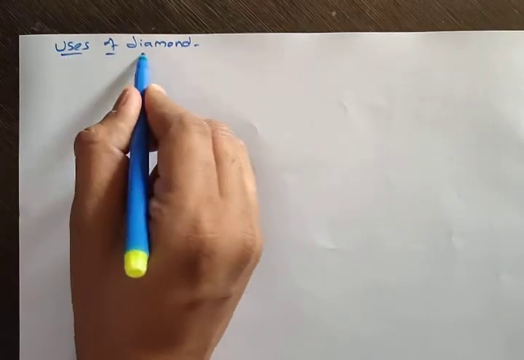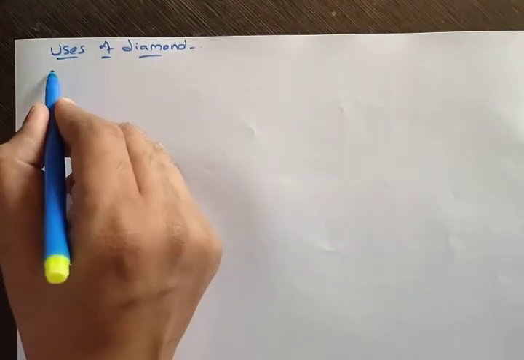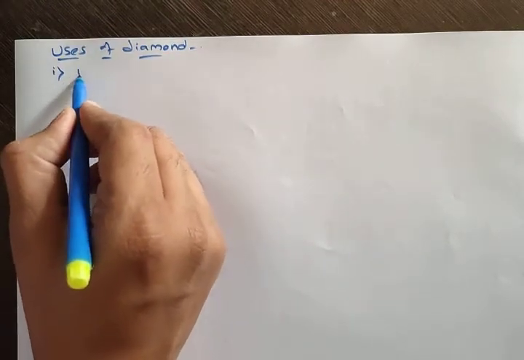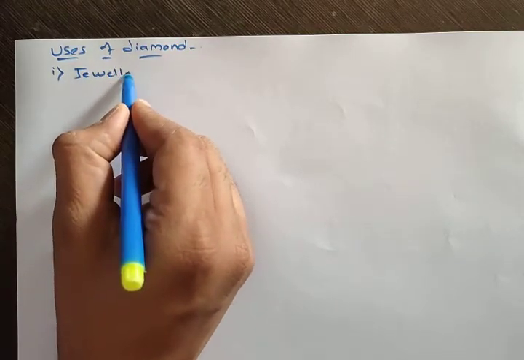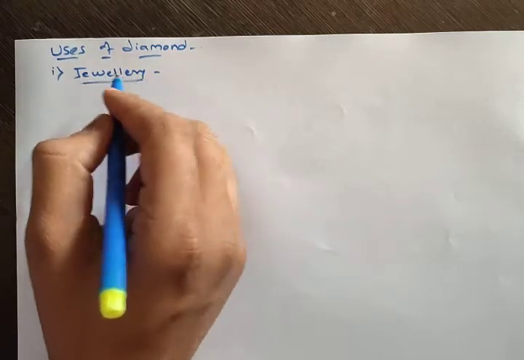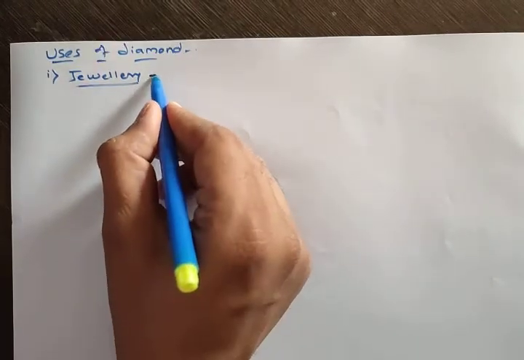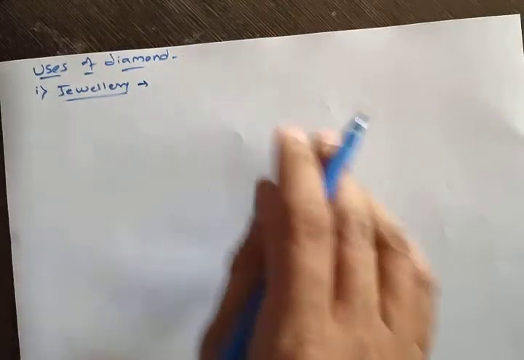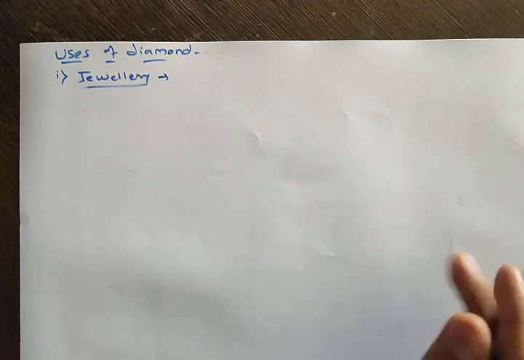The next topic is uses of diamond. This is very important. The first use, of course, all of you know, is in jewelry. You have seen diamond in jewelry. Why is it used in jewelry? Because diamond has a very shiny nature. It looks very beautiful when light falls on it, so therefore it is used in jewelry.